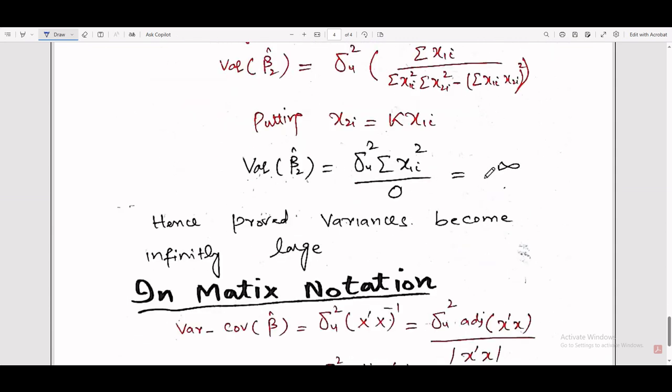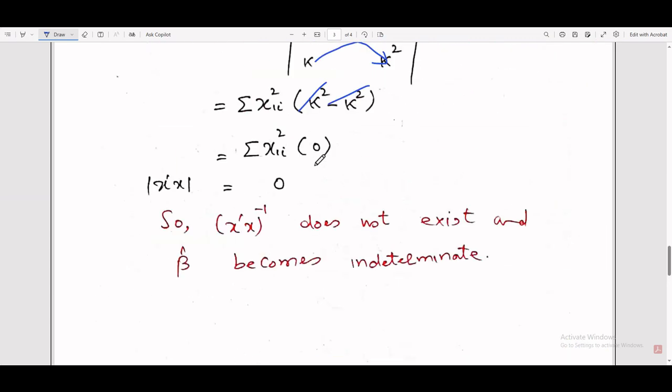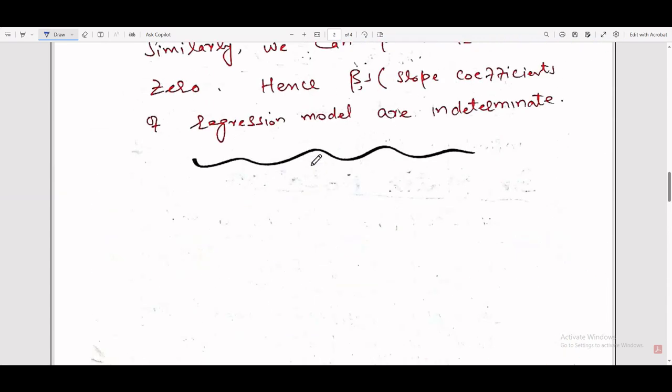Hence we prove the variance becomes infinitely large when the correlation is exactly 1.